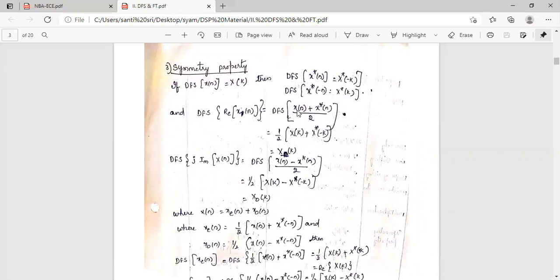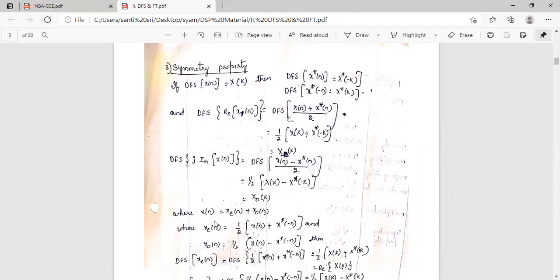And discrete Fourier series of real part of x of n is equal to discrete Fourier series of x of n plus x star of n by 2, or it is equal to 1 by 2 of X of k plus X star of minus k. Similarly, discrete Fourier series of imaginary part of x of n is equal to discrete Fourier series of x of n minus x star of n by 2, or half of X of k minus X star of minus k. So this is considered as X odd of k, and the above one is X even of k.